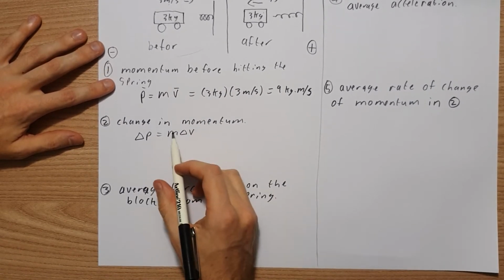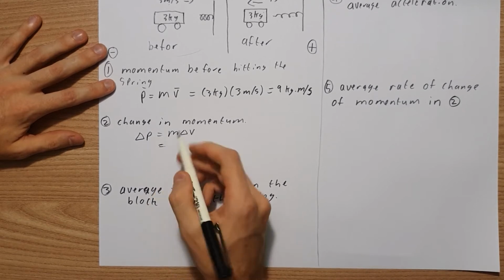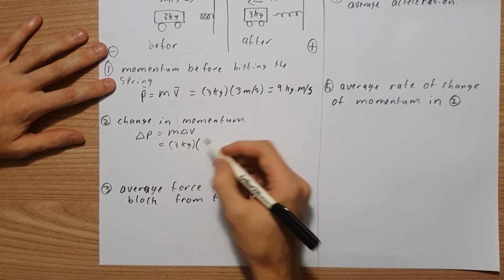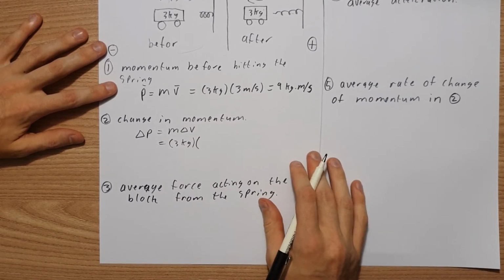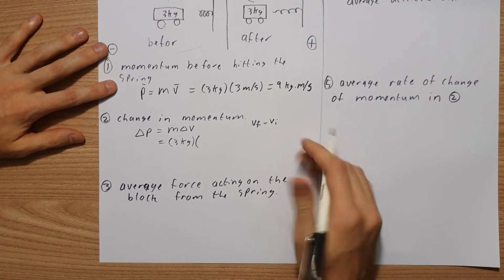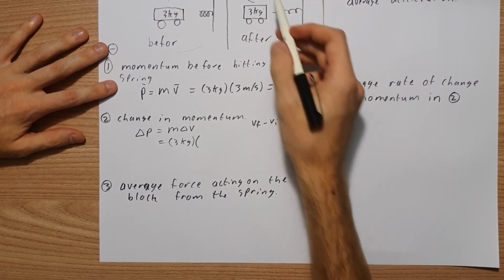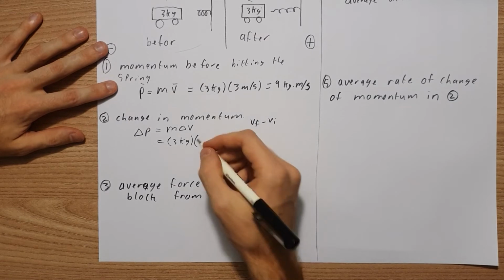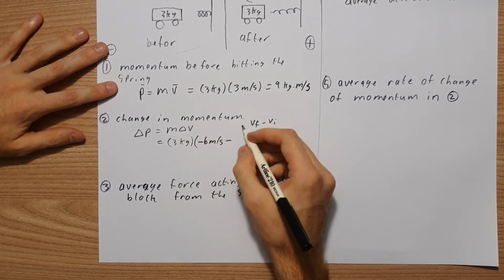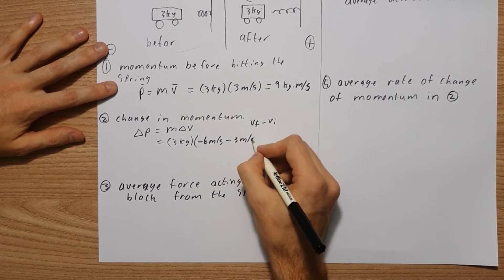Mass is constant, so I'm only going to use it once: 3 kilograms. Remember, change in velocity means v final minus v initial. But my final velocity is negative because it's moving left. So I'm going to have minus 6 meters per second minus 3 meters per second.